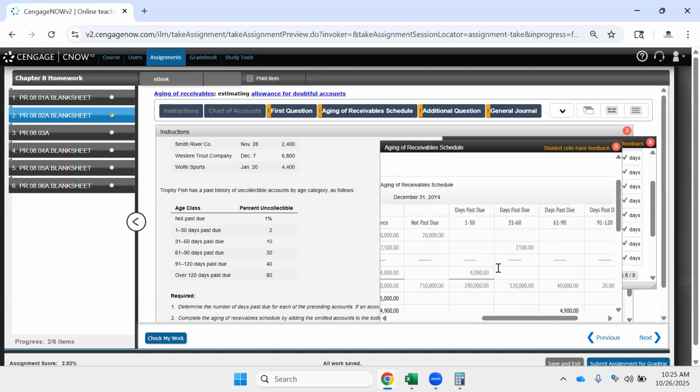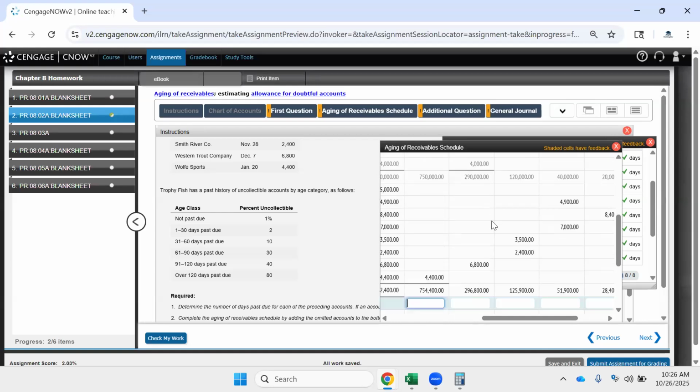But it's really important to estimate this because we need to provide a valuation on the balance sheet for our accounts receivable that's accurate. And under the matching principle, we need to match the bad debt expense to the period in which that bad credit was extended. Because if we're extending credit to facilitate the sales and operations of our business, the uncollected accounts need to be associated with the sale that was made. That bad debt expense needs to be in that same period. And that's why we go through this whole process of estimating